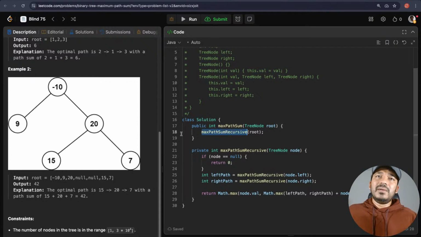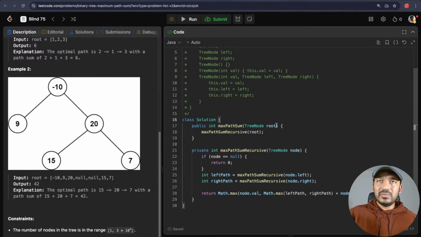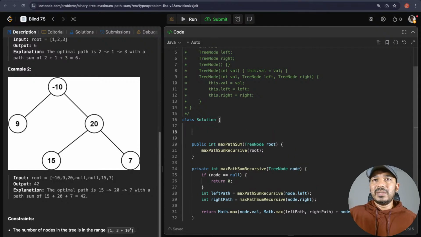Now this is all done. We can return the best path from here. So this is the solution for finding the maximum path, including the root node. If we need to include the root node and find the maximum path, this would work. But now we found the maximum before coming to the root node or the parent itself. Like here only we found the maximum path. In these kinds of scenarios, rather than just depending on the returned value, what we need is a kind of central or shared int max path sum for the return value.